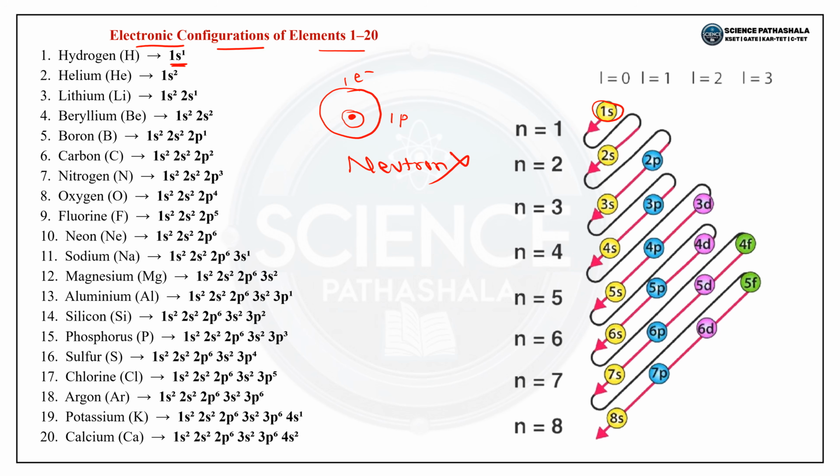In the previous year question paper, they have asked what is the electronic configuration of silicon. So just see here, first 1s2, then 2s2, then 2p6. The second shell can accommodate a maximum of 8 electrons. So 2 plus 8, 10. What is the atomic number of silicon? It is 14.